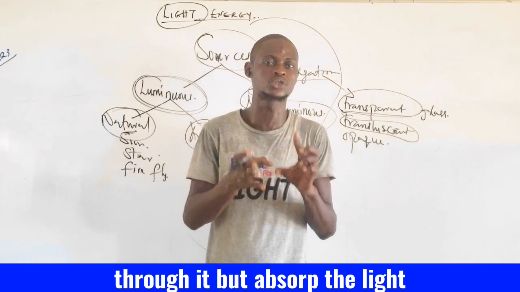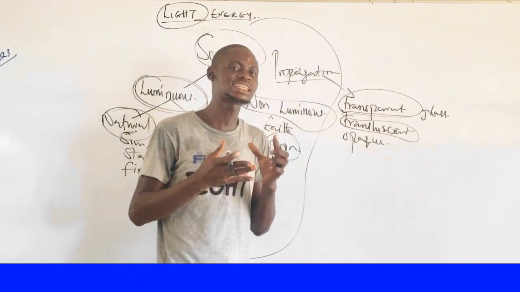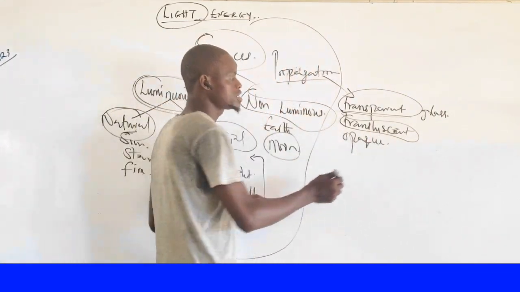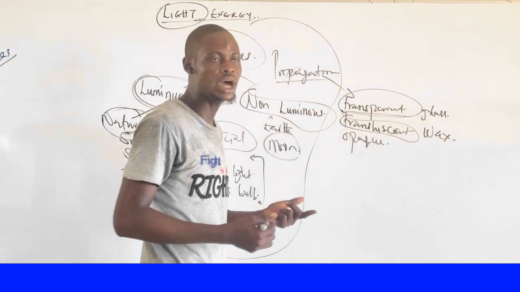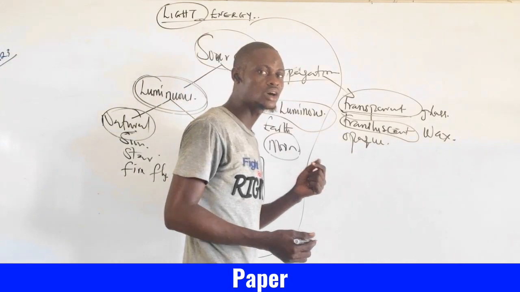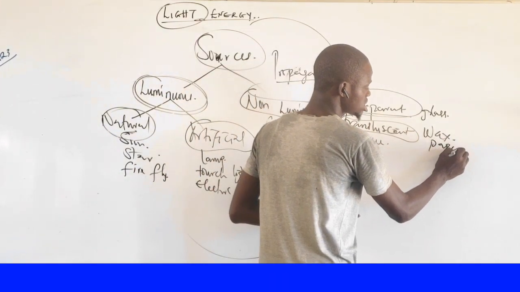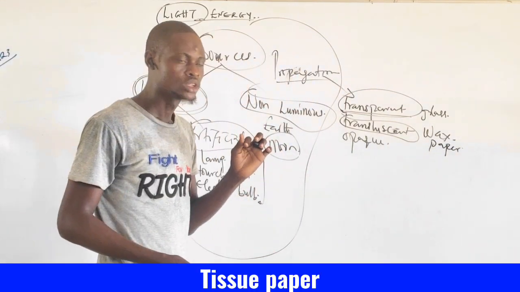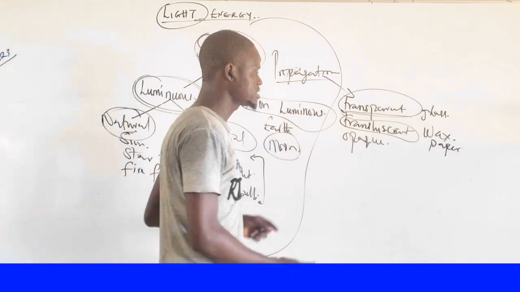But when we talk about translucent materials, they are materials that allow light waves to pass through them but absorb the light. The light is going to enter through them, but the light is going to be absorbed completely by the material. An example is wax. We can also have some plain sheets like your papers. Papers can also do the same thing. Papers are also translucent in nature. We can have the toilet roll material. Toilet roll is an example of translucent material.